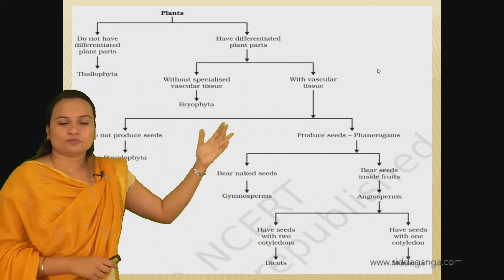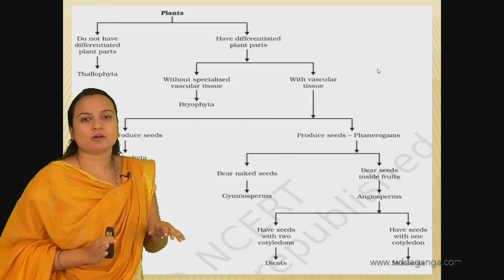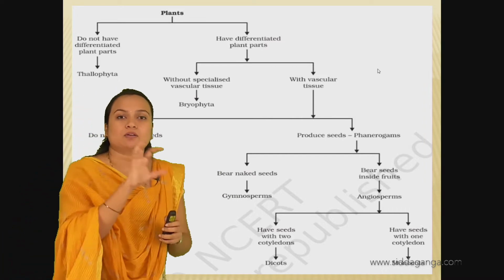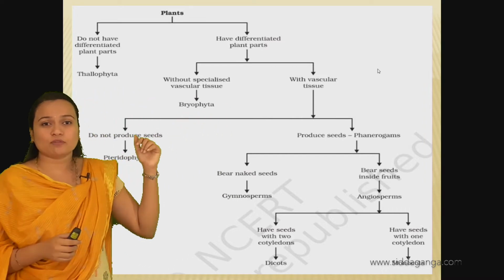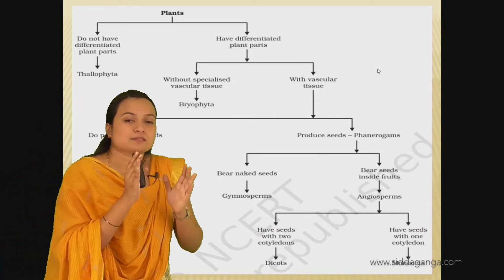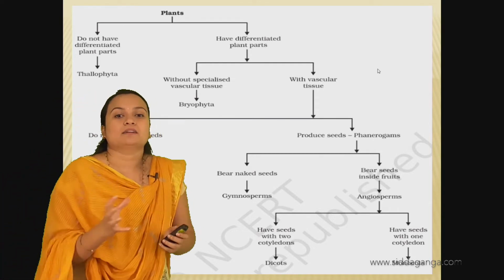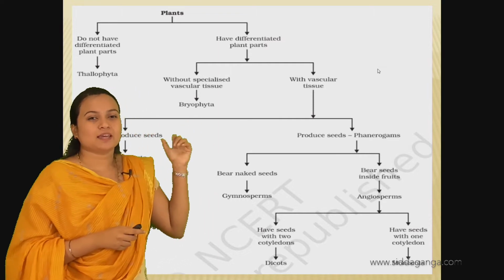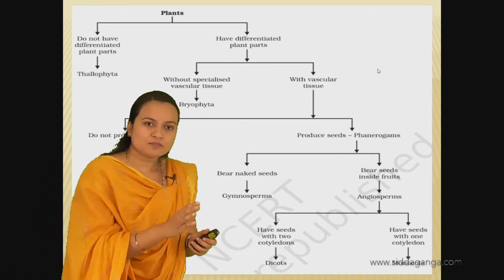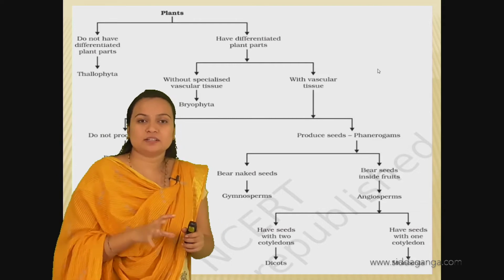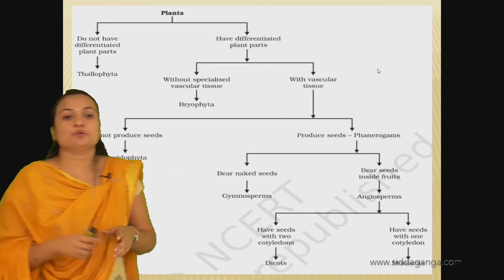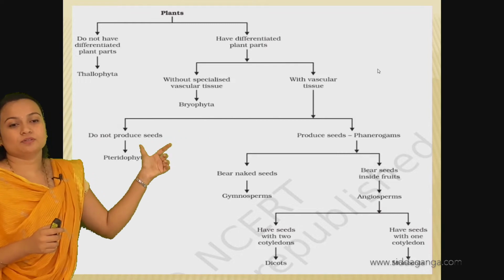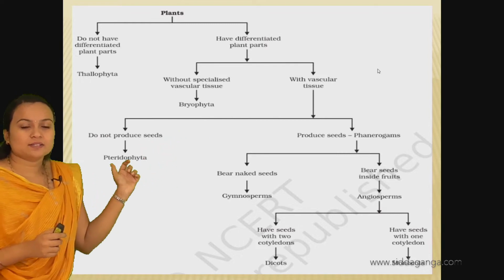If the body parts are not differentiated, then they are thallophytes. If the body is differentiated but lacks vascular tissue, then they are bryophytes. If the body is differentiated with vascular tissue and they don't produce seeds, they are pteridophytes.